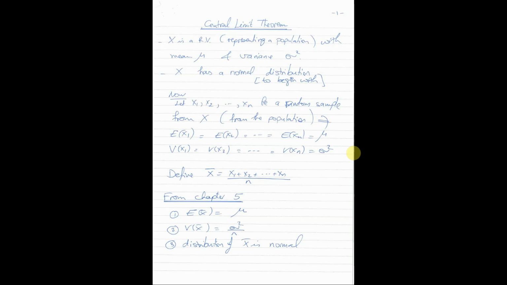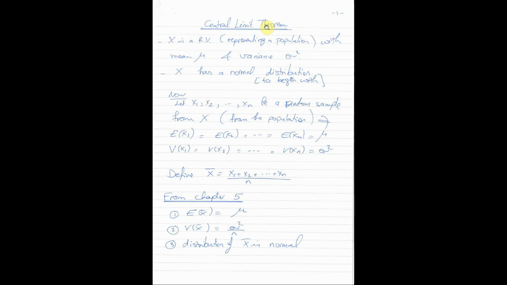We are still in chapter 7, which is entitled Sampling Distributions and Parameter Estimation. Now, we are continuing with the topics of this chapter, and today we would like to talk about one of the most powerful theorems in statistics. It's called the central limit theorem.